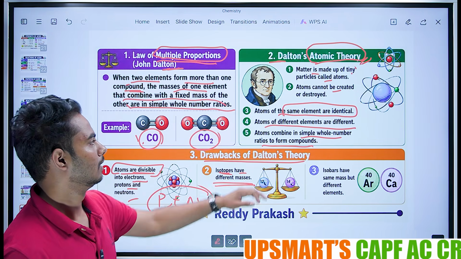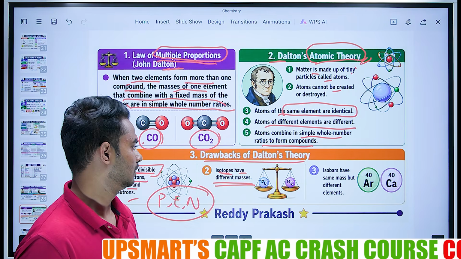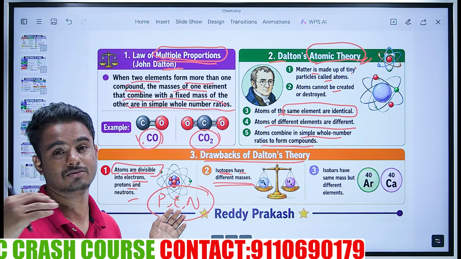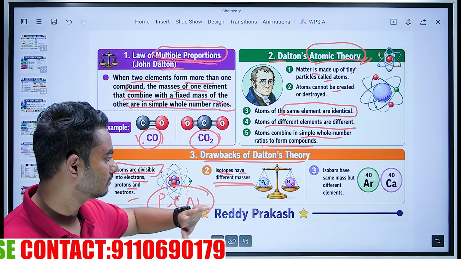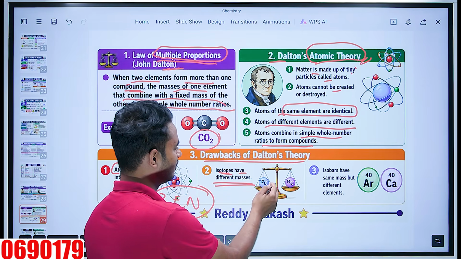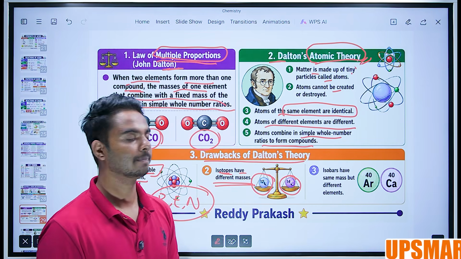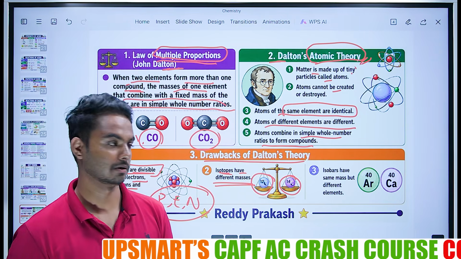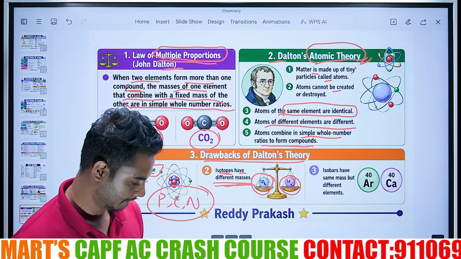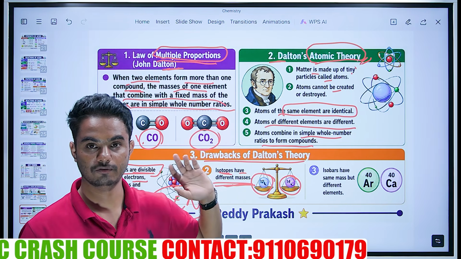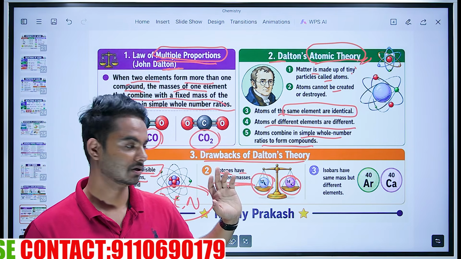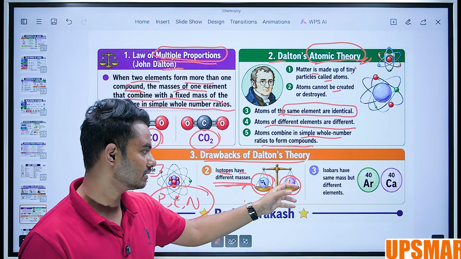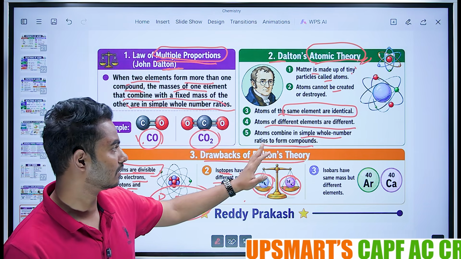What he told, atoms or compounds, if similar, then it will become very similar, something like that he gave. But going into depth is not required. Isotopes have different masses, though they are similar. 14C and 12C are isotopes, but they have different mass numbers. What he told us, regardless of where the element is, how the element is, the mass will remain the same. But if you see now, 12C has a different mass, 14C has a different mass. So this is one drawback.